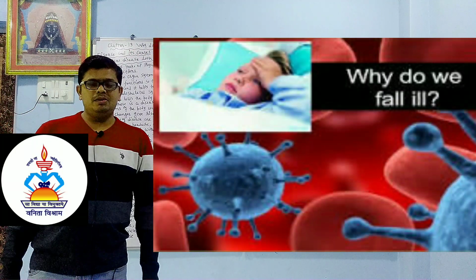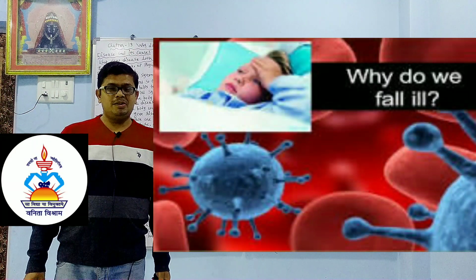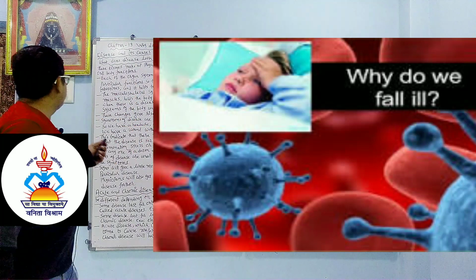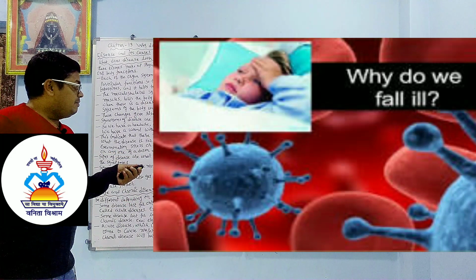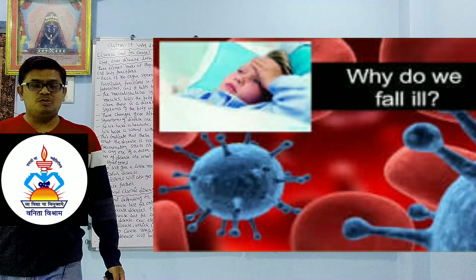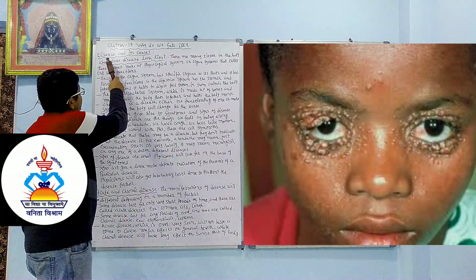Why do we fall ill? Dear student, last time we learned about health and disease. Today we are going to learn about disease and its causes: what does disease look like, acute and chronic disease, causes of disease, infectious and non-infectious causes. So we will start with disease and its causes.